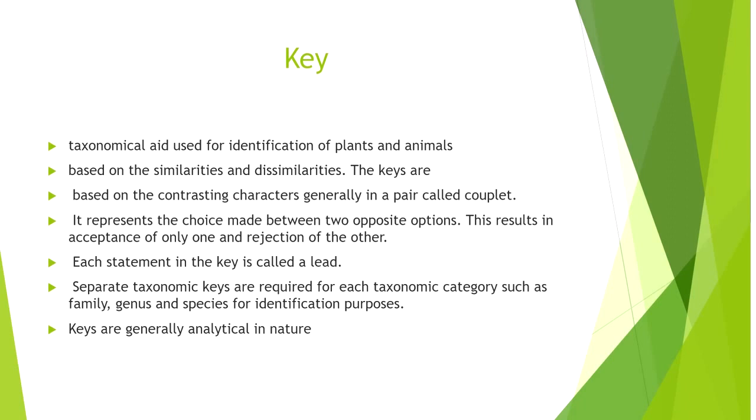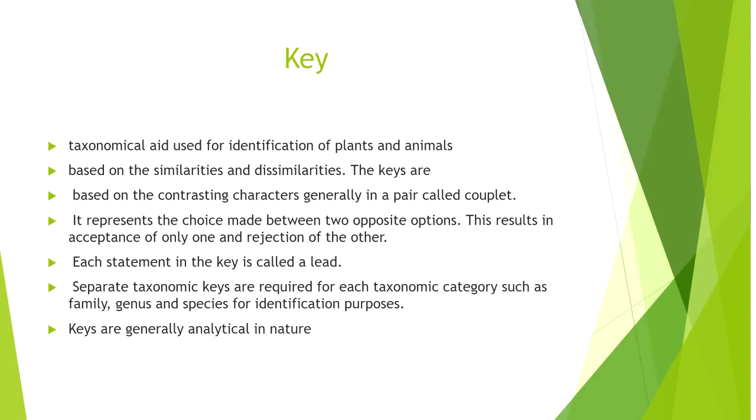These are actually contrasting pairs or contrasting characters, flowering and non-flowering. This pair is called a couplet, which represents a choice made between two opposite options like flowering or non-flowering, so that we can accept one group as flowering and reject the other one as non-flowering.